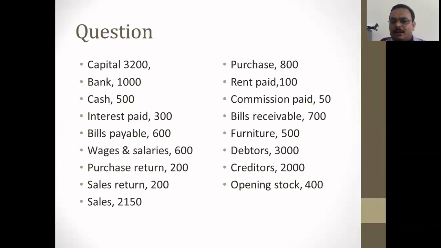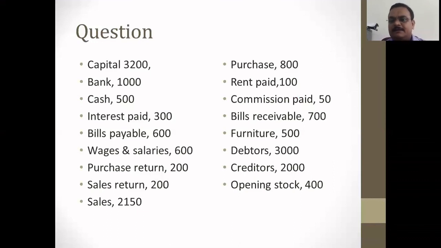See, capital goes at the credit side of the trial balance. Bank, it is an asset, goes at the debit side. Cash, it is also an asset, debit side. Interest paid, it is an expense, and expenses are treated as debit in the trial balance. Bills payable, it is a liability, and it should be written at the credit side. Wages and salary, expenses, so debit. Purchase return, if purchase is debit, then purchase return is always credit. Sales return, if sales are credit, then sales return will be debit.